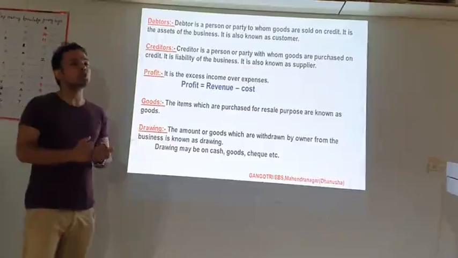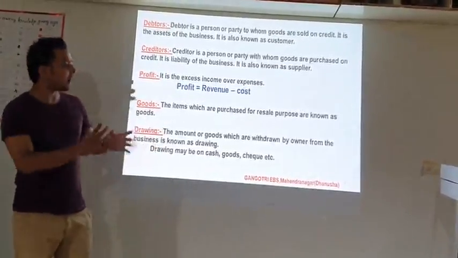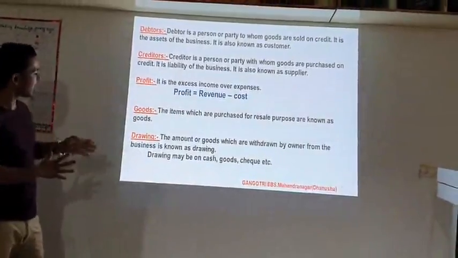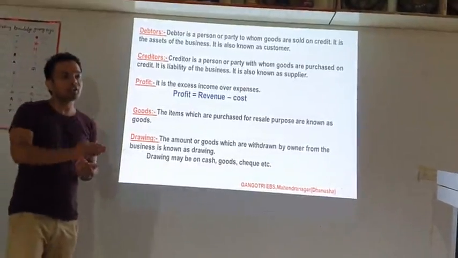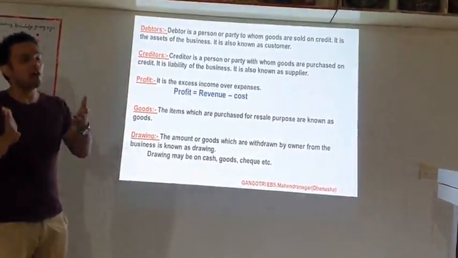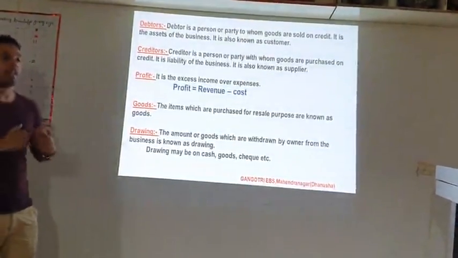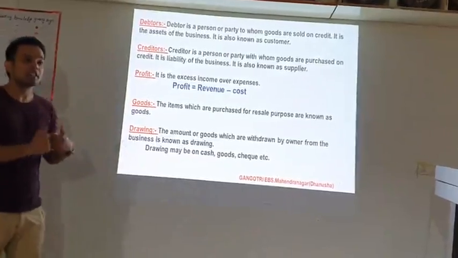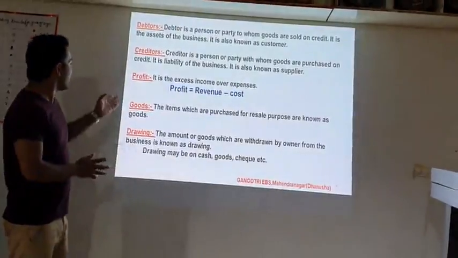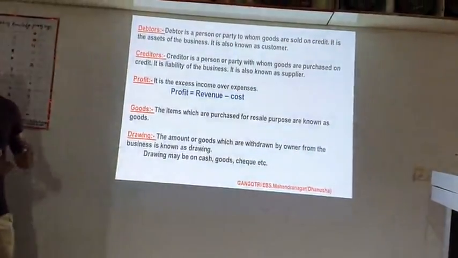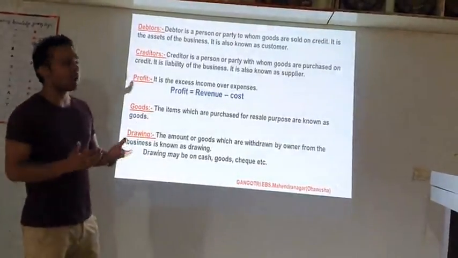If the furniture dealer purchases furniture and sells it, that is goods for them. So sometimes it is an asset for one organization and goods for another. The items purchased for the resale purpose are called goods.